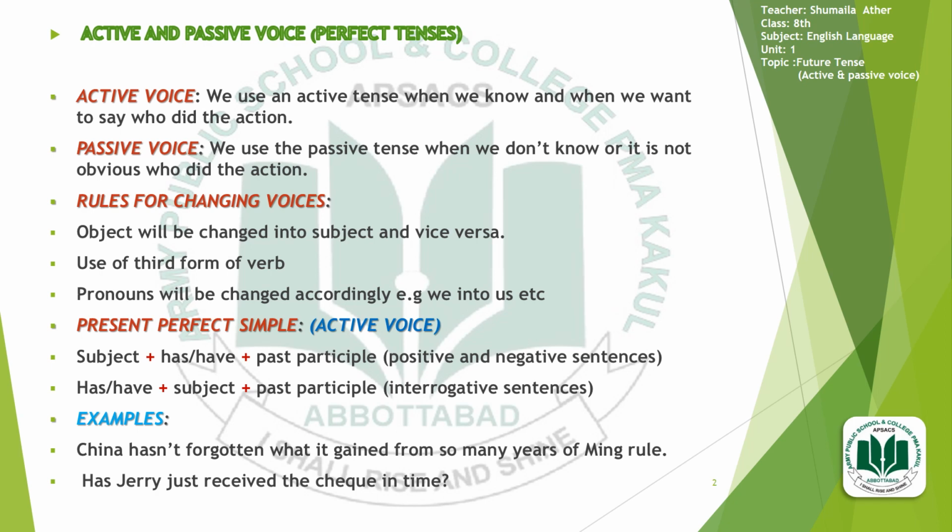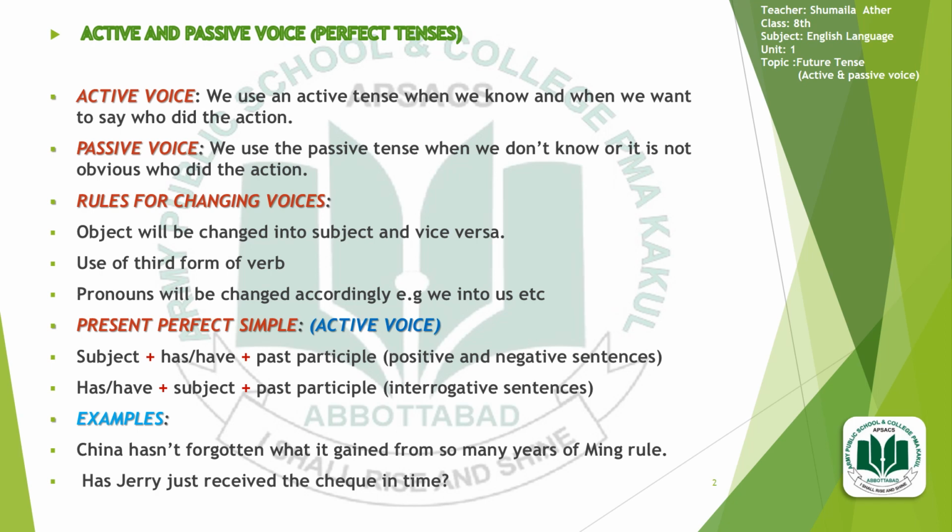In this case, we shall only discuss the perfect tenses, not all of the tenses. There are three basic rules while changing the active into passive voice. The object will be changed into the subject and the subject will be changed into the object. There will be the use of the third form of the verb. Pronouns will be changed accordingly: we into us, he into him, she into her, and in the same way, all of the other pronouns will be changed accordingly.